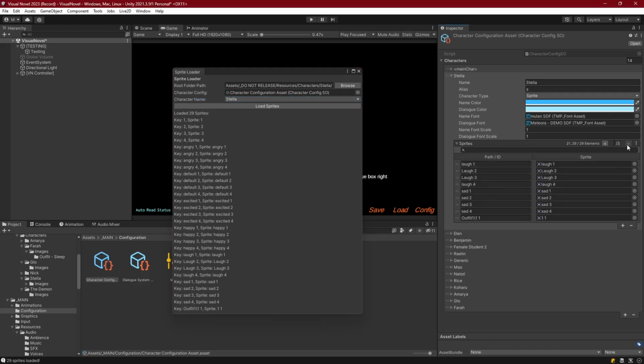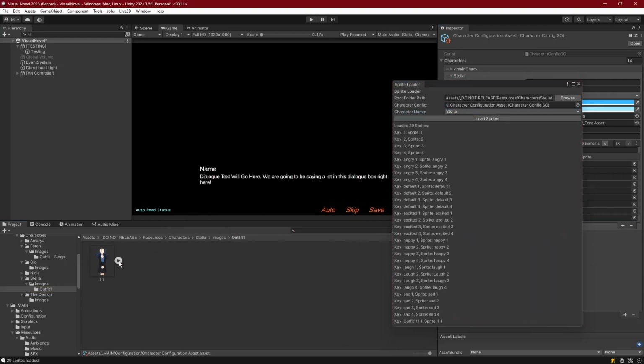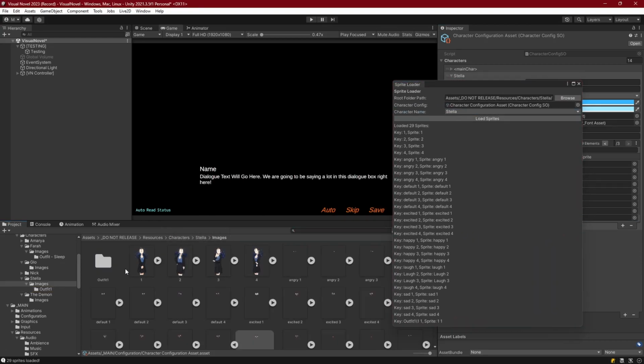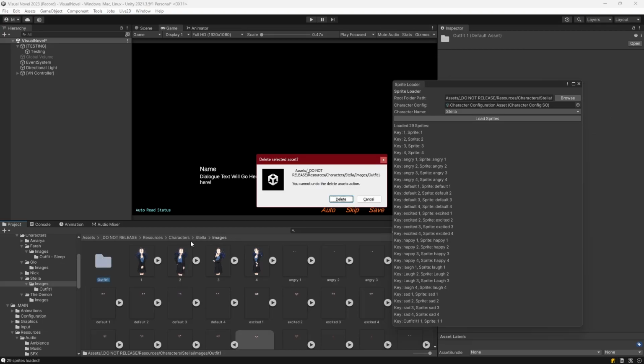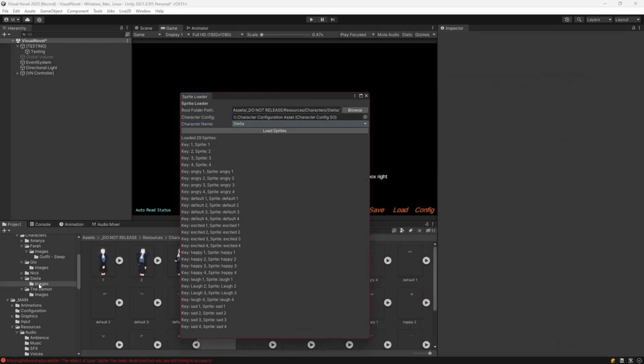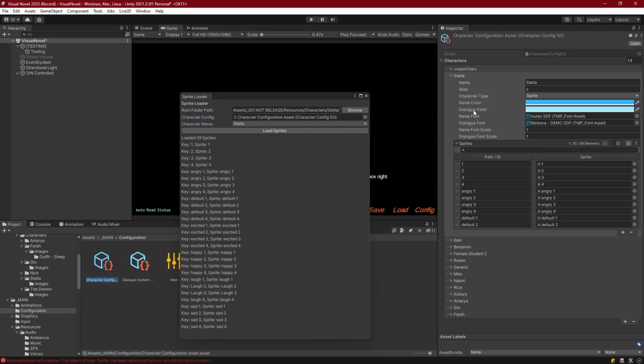If I look down here, you can see I have outfit 1, followed by 1.1, that is a subdirectory, and a sprite within that subdirectory, which links to this file, which is basically just one that's cloned that I wanted to use as an example. So that will find any sprites inside of the subfolders as well, and then you can use that for different outfits. So I'm going to go ahead and delete that, since y'all have seen that example now, and I'm also going to go to the end here and just remove that out of the references. So now I have a lookup table of all the sprites for Stella.